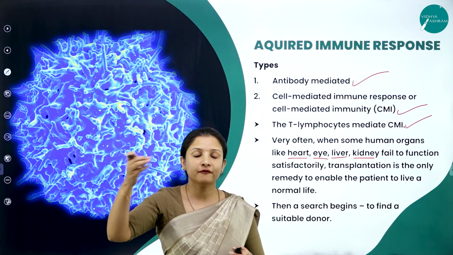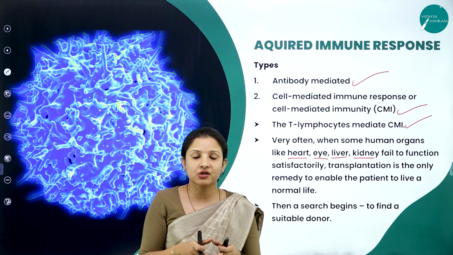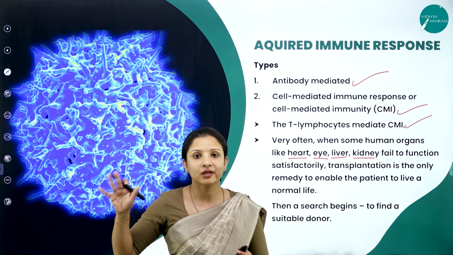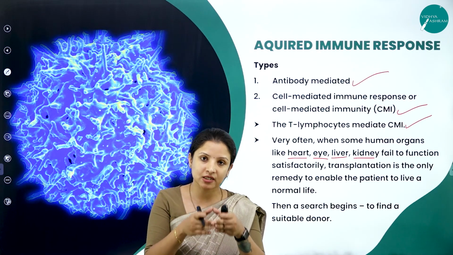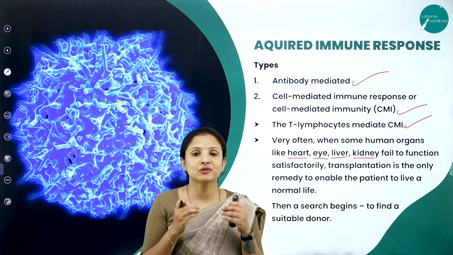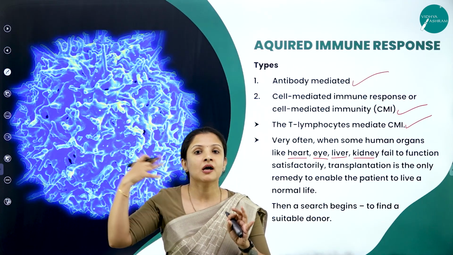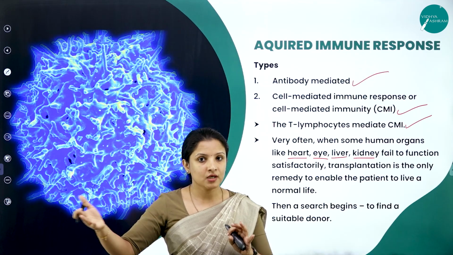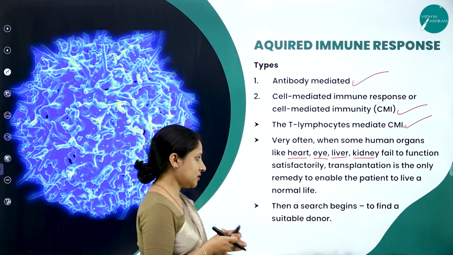So therefore, for the body of the patient who is undergoing a kidney transplant, that kidney is a foreign body itself, right? So once it is transplanted into the patient, our immune cells will become active. They will start attacking that organ, thinking that it is an antigen, a foreign body. So therefore, antibodies also get produced during organ transplant.